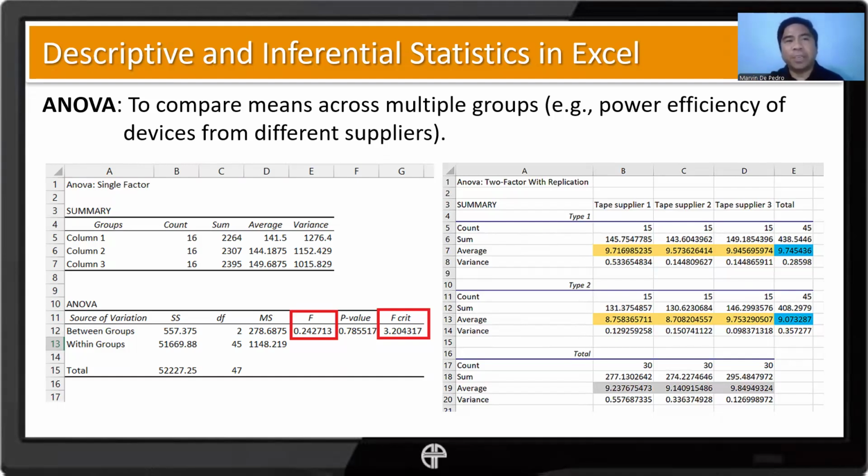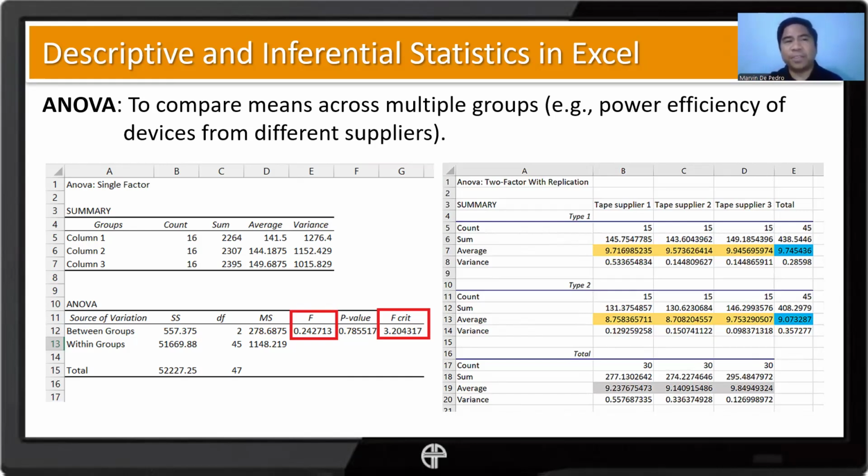We use this to compare the means across multiple groups, because most scenarios involve multiple groups, like the power efficiency of devices from different suppliers. With the data analysis toolpack for ANOVA testing, we can choose either a single factor, a two-factor with replication, or a two-factor without replication.